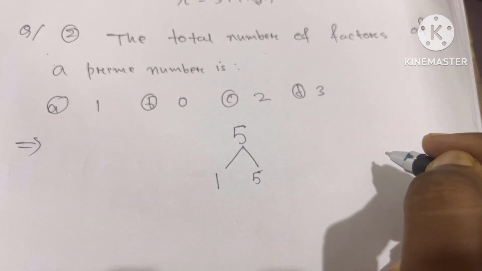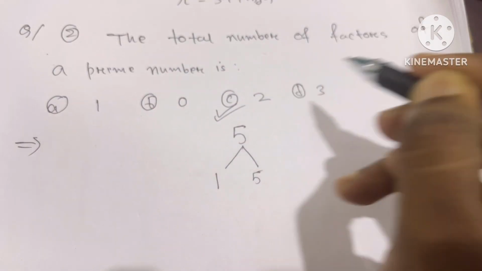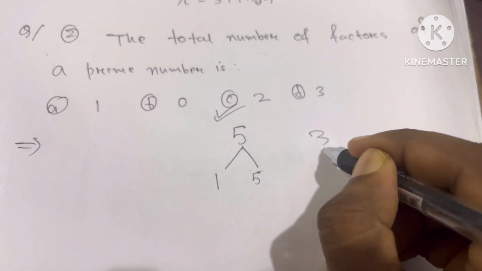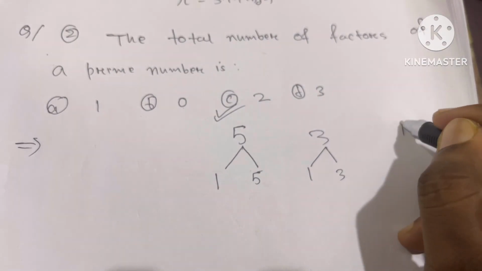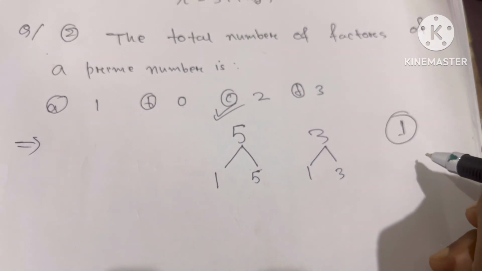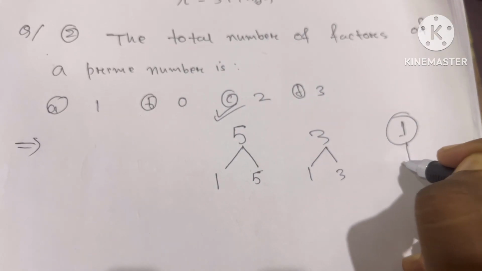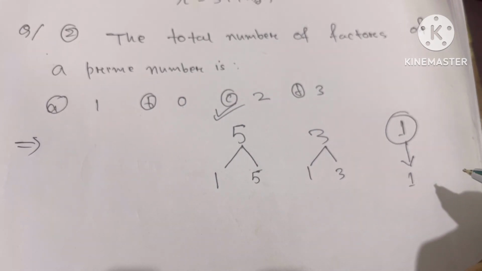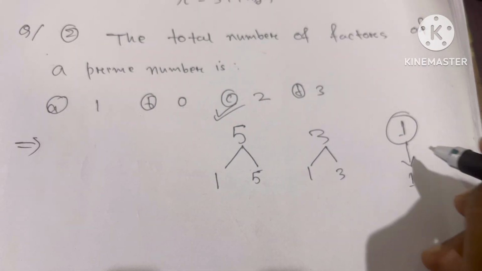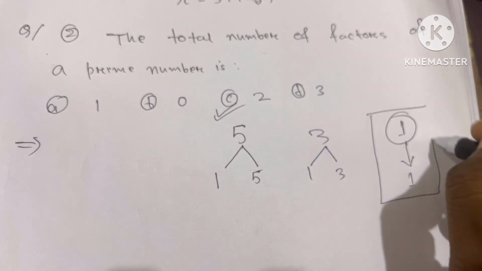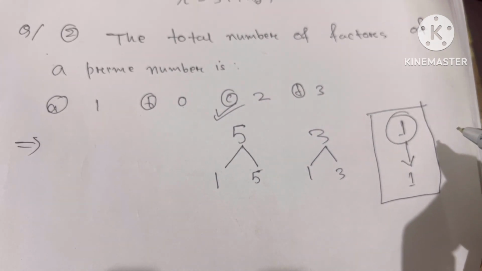So that means a prime number has only two factors. Yes or no? 3 is a prime number because 3 is divisible by 1 and 3, so 3 also has two factors. Is 1 a prime number? No, because 1 has only one divisor. 1 is divisible by 1 only. Prime numbers are always divisible by two numbers, 1 and itself. So a prime number has only two factors, 1 and the number itself.